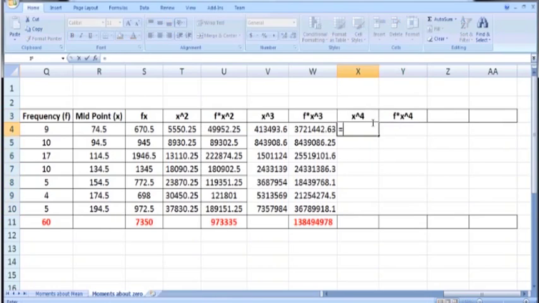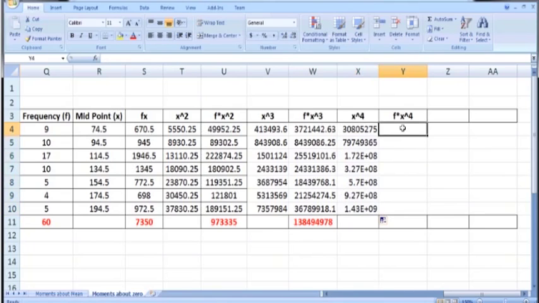Put an equal sign. Here is x in R4, take its fourth power. So R4 raised to power 4, press enter and then copy it down, and in the next column multiply this f, which is in Q4, with this x^4. So Q4 asterisk x^4, press enter, copy it down as well.